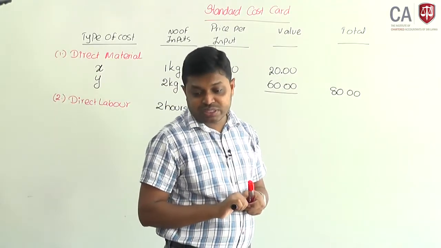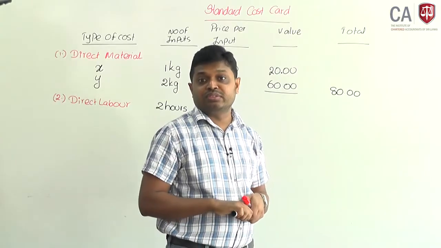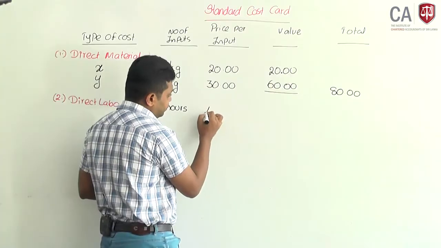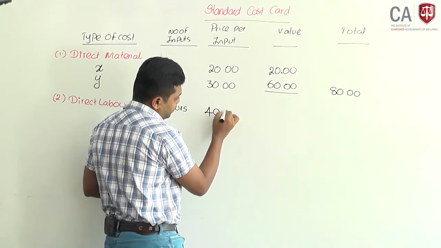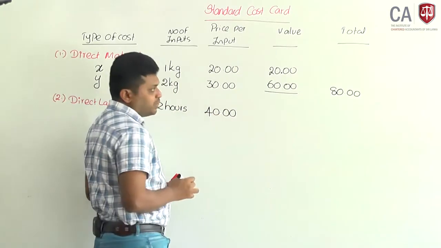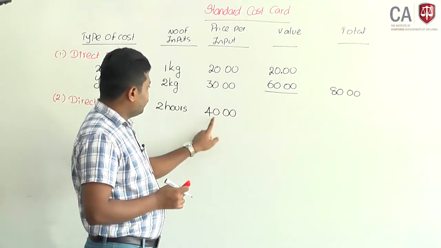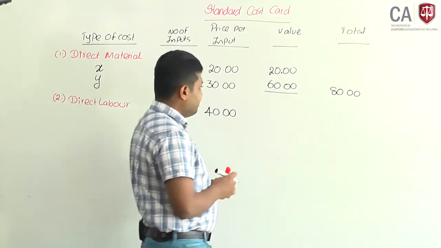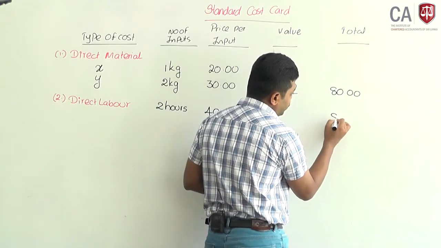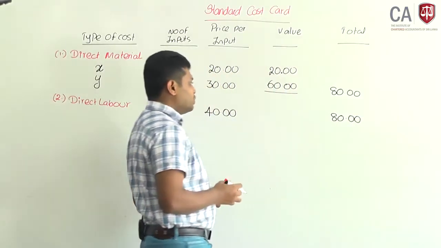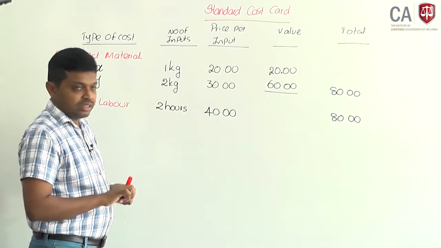What would be the cost per hour? 20,000 hours will cost around 800,000. That means 40 rupees per hour. Okay. Then 2 hours into 40 rupees each, direct labor cost is also rupees 80. Labor cost per unit is 80.